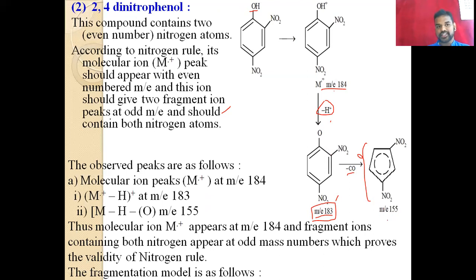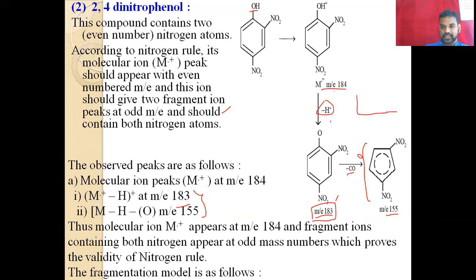The first example was for an odd-numbered parent, and the second example is for an even-numbered parent ion. Here the observed peaks are as follows. We can easily see them in the picture, but just go through these two: M minus H+, which is 183, and then 155 at the end.